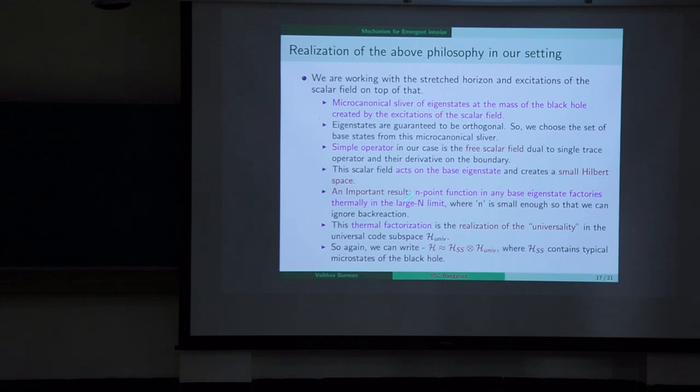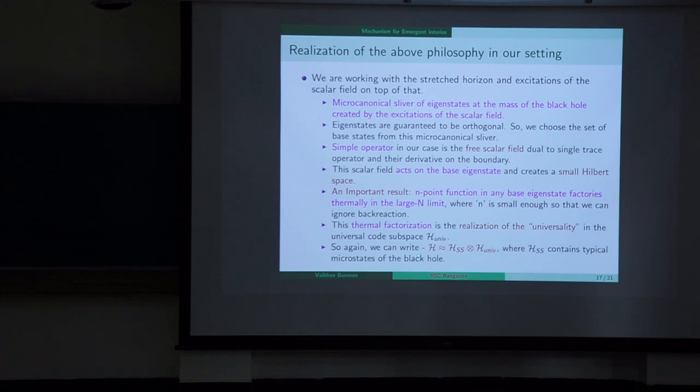The one important result in our case is that the n-point function in any base eigenstate factorizes thermally in the large N limit, where n is small enough so that we can ignore the back reaction. And this result is important because this thermal factorization is the realization of the universality in the universal code subspace H universal, which we have defined previously.